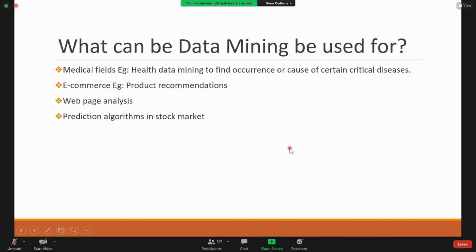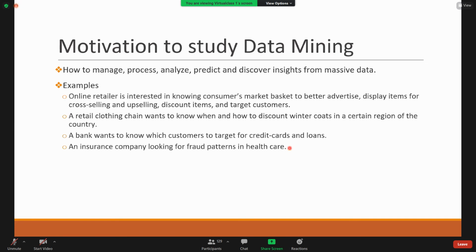So what can data mining be used for? You can use it in medical fields, health data mining. It finds the occurrence or cause of certain critical diseases. And also we can use data mining in e-commerce for recommending products, in web page analysis. And in the stock market also, we can apply some prediction algorithms. So all these are areas where you can use data mining.